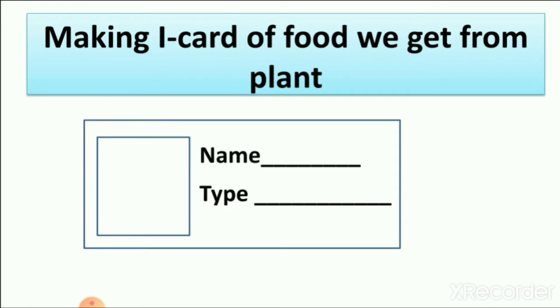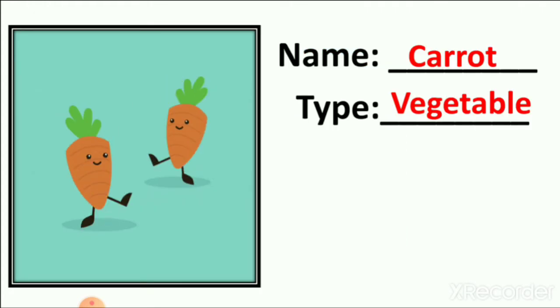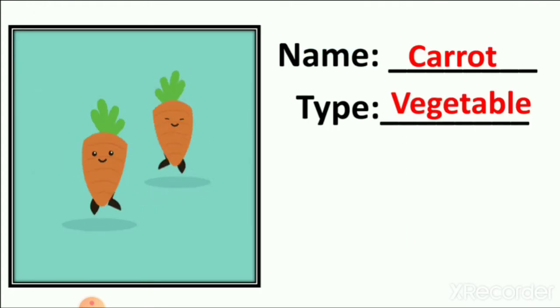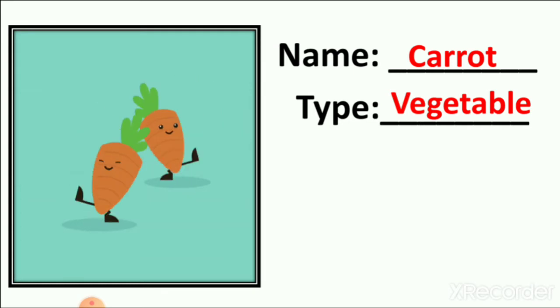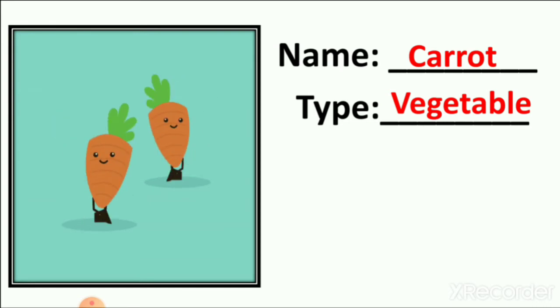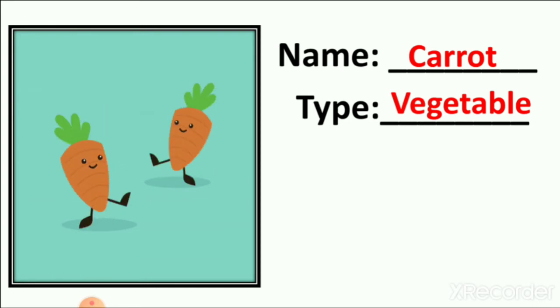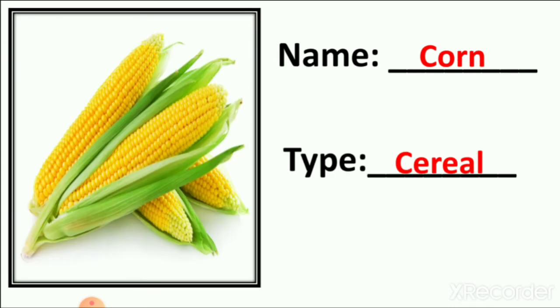Then we make an ID card of food we get from plants, because as we come to school we wear an ID card. So like that we make an ID card of food we get from plants. So first we make carrot, type vegetables, like we write standard in your ID card, like that we write type here.